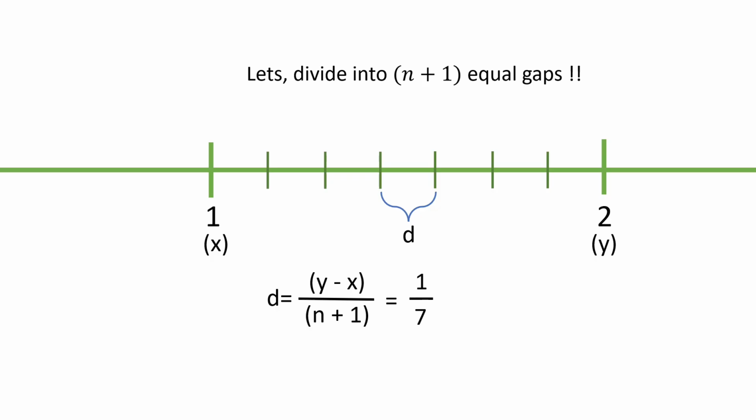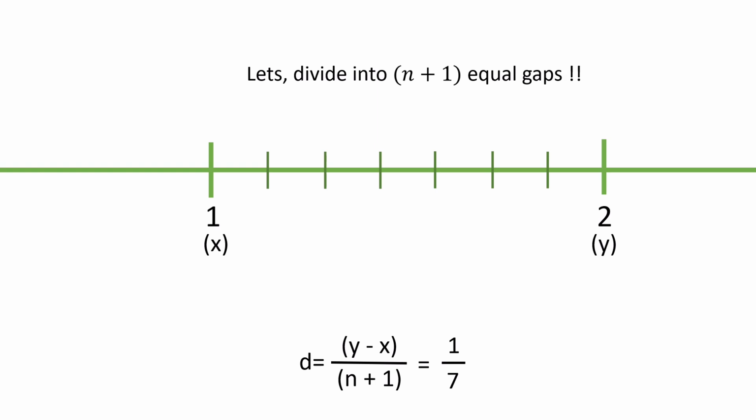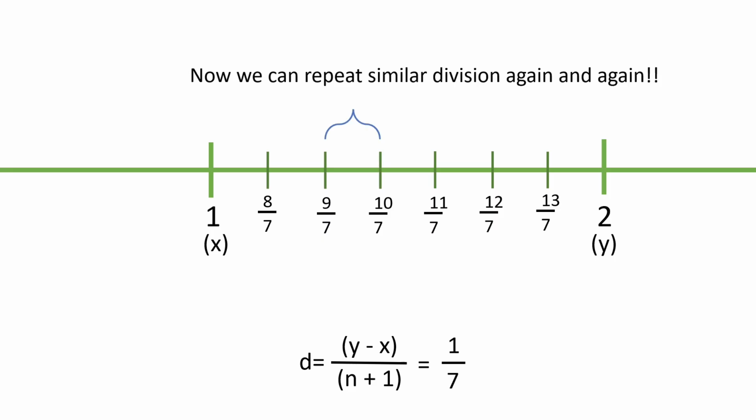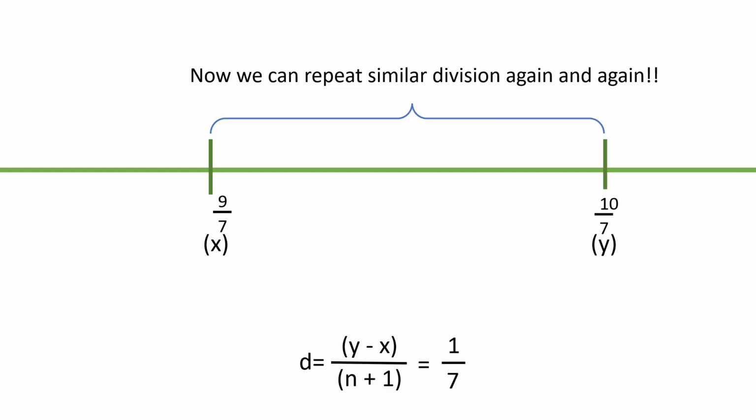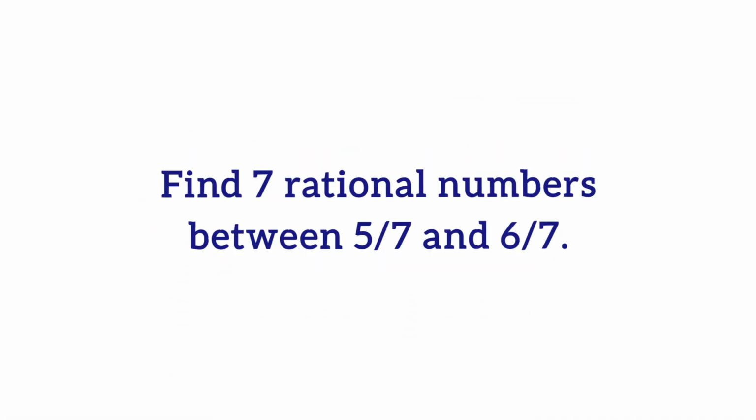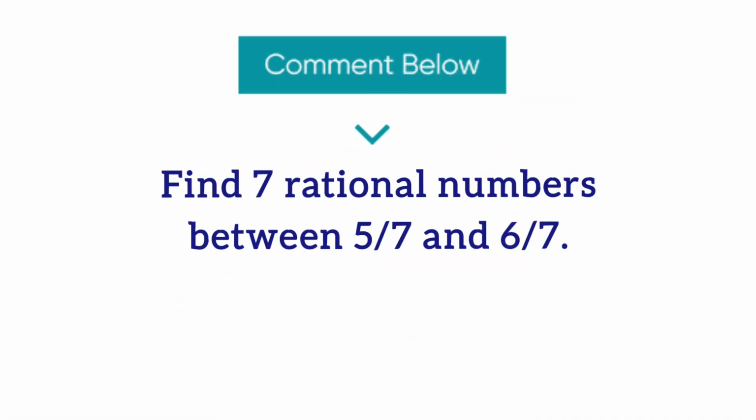So if we add this common difference successively to the starting number, we get 1 plus 1 by 7, 1 plus 2 by 7, up to 1 plus 6 by 7, that is 8 by 7, 9 by 7, up to 13 by 7. These are 6 rational numbers between 1 and 2. By repeating this process, dividing intervals into smaller parts, we can find infinitely many rational numbers between any two rational numbers. Question for you: find 7 rational numbers between 5 by 7 and 6 by 7.